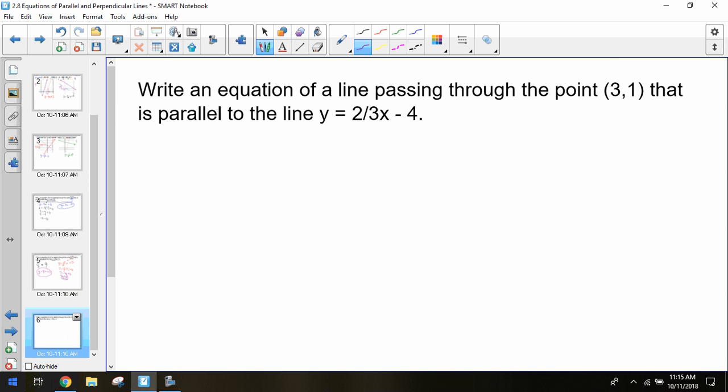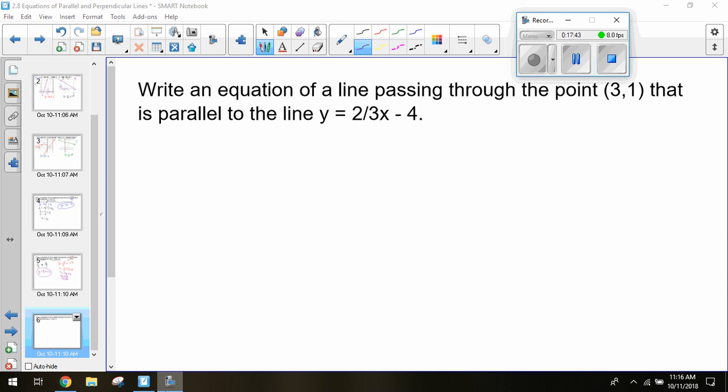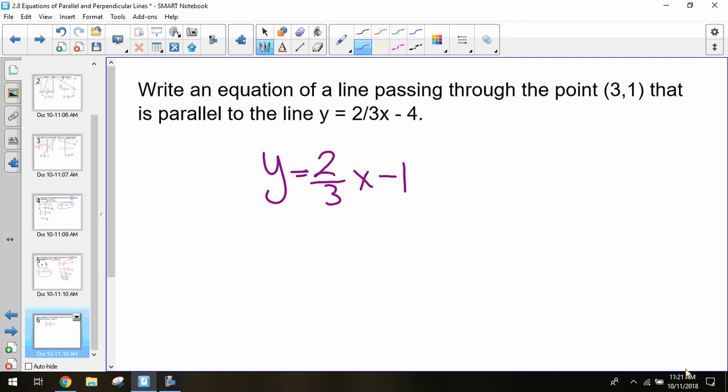Find an equation of a line passing through the point (3, 1) that is parallel to the line y equals 2/3 x minus 4. All right, so your last thing you should have is y equals 2/3 x plus b. It's parallel, so we're using that same 2/3. Substitute your 3 and your 1 in your equation. Solve for it, you should get negative 1 as your b. So then you rewrite it with y equals 2/3 x minus 1. Are we okay with this? All right, good.